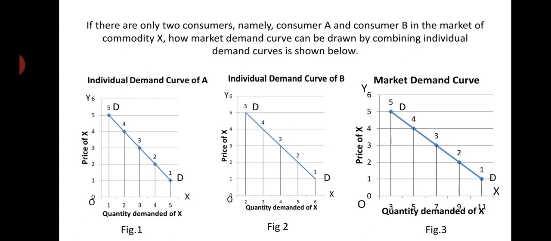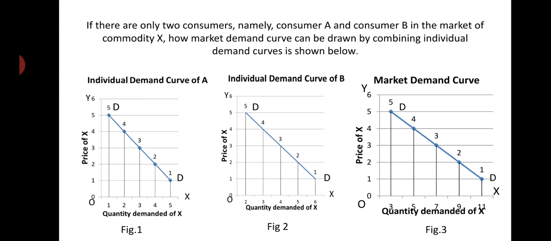Figure 1 represents the individual demand curve of A, figure 2 represents the individual demand curve of B, and figure 3 represents the market demand curve. The market demand curve is just the horizontal summation of individual demand curves. When the price was 5 rupees per unit, 1 unit was demanded by consumer A and 2 units by consumer B. So in total, 3 units are demanded in the market at 5 rupees. It is already mentioned in figure 3.